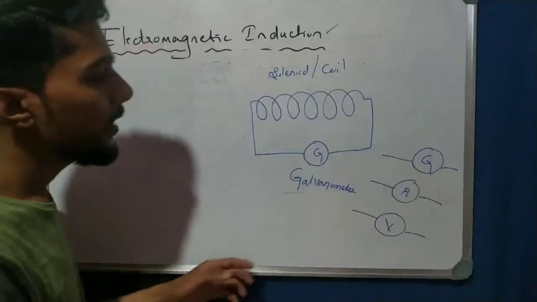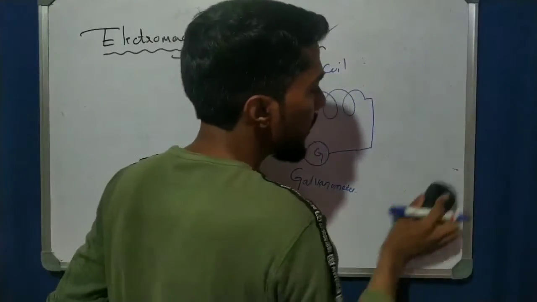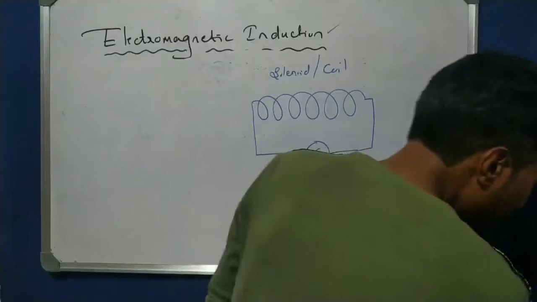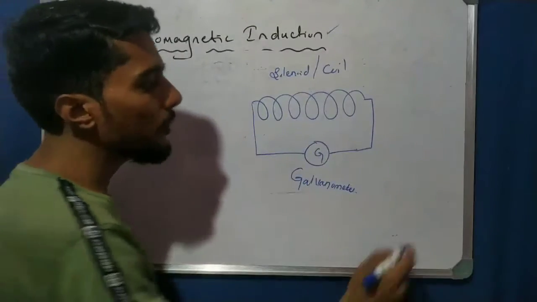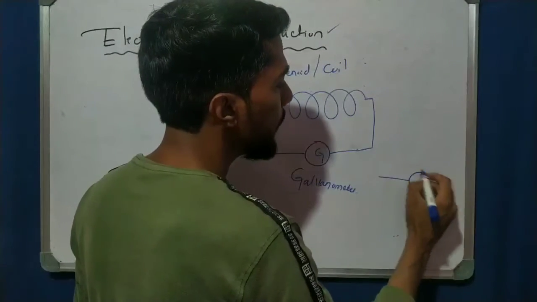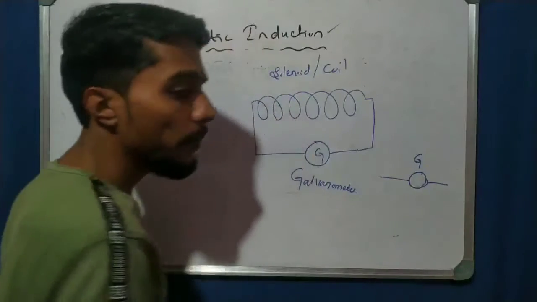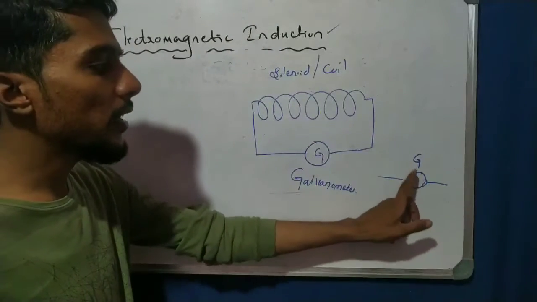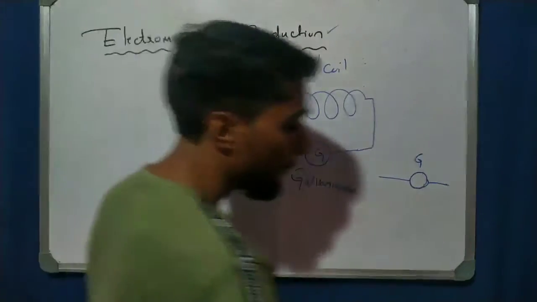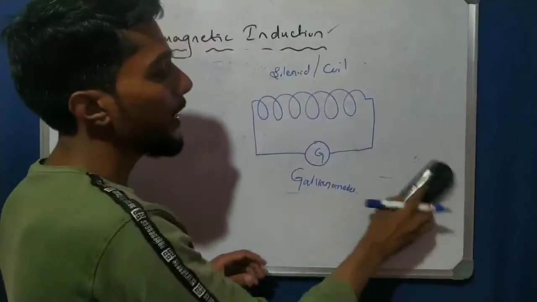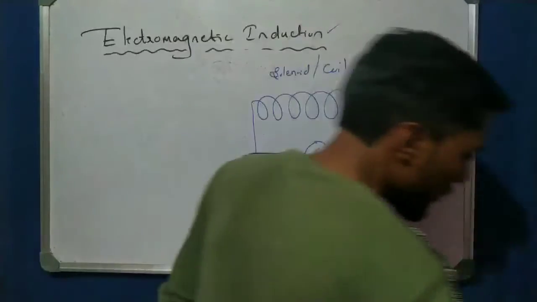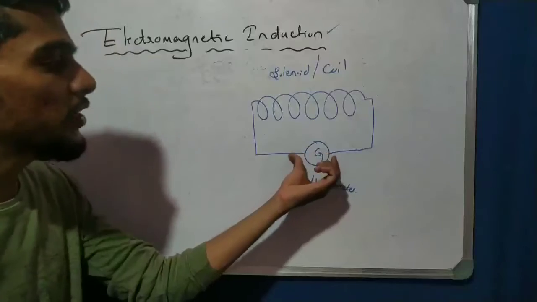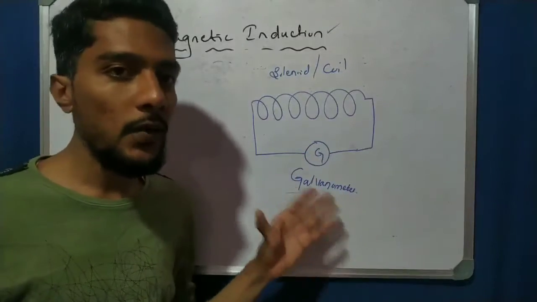So remember that this is a circle, and inside the circle they draw a capital G, that is called a galvanometer. This is a conducting wire, this is the circle, and this is a galvanometer. For convention, I write G inside the circle. A galvanometer is a device.